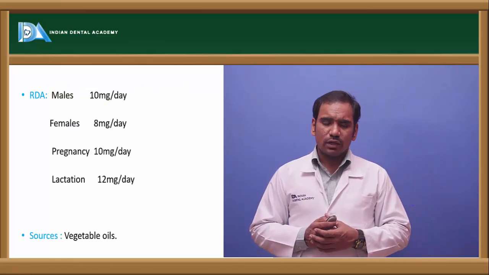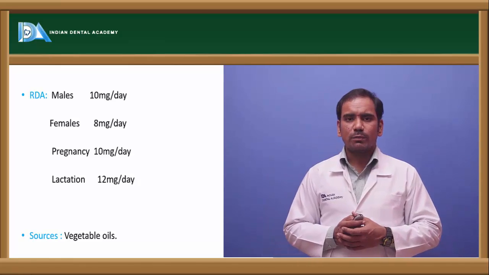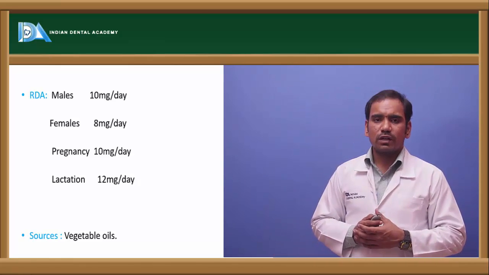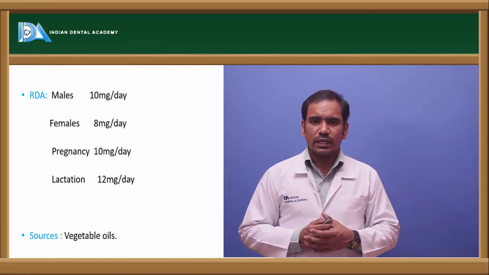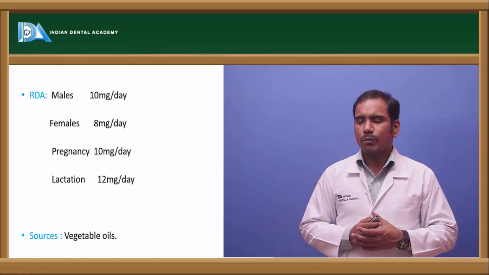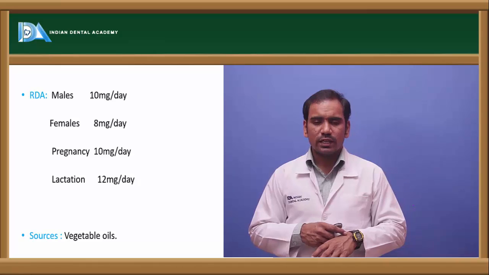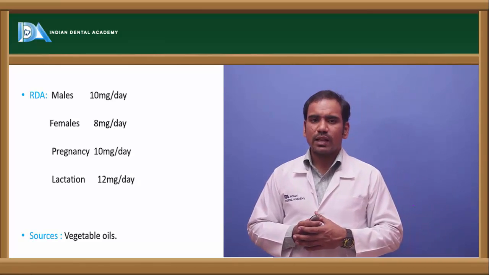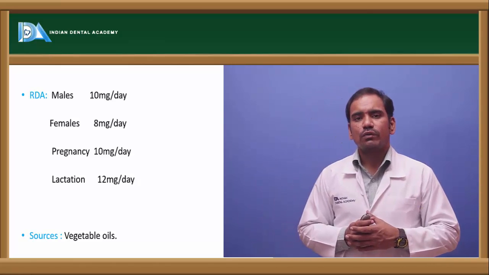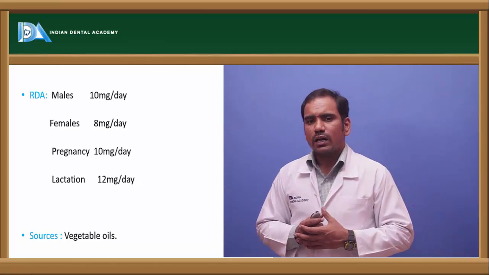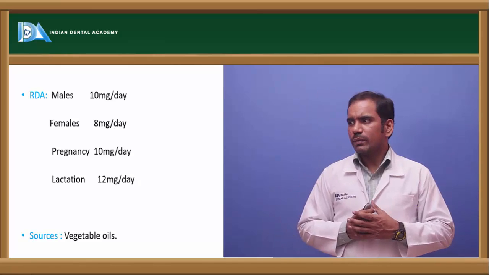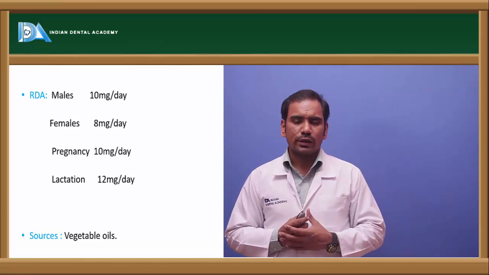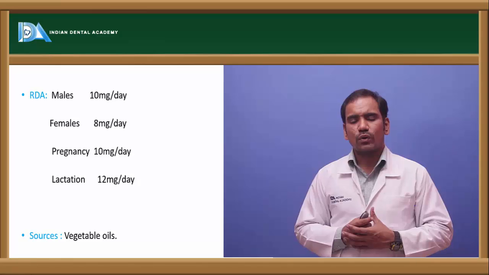Coming to the requirement, the daily requirement RDA for vitamin E is 10 milligrams per day in case of men, and in case of women it is 8 milligrams per day. In case of pregnancy, the requirement is more, it is 12 milligrams per day. In case of lactation, the requirement is 12 milligrams per day. And coming to sources, vitamin E is present in all the vegetable oils like cottonseed oil, sunflower oil.